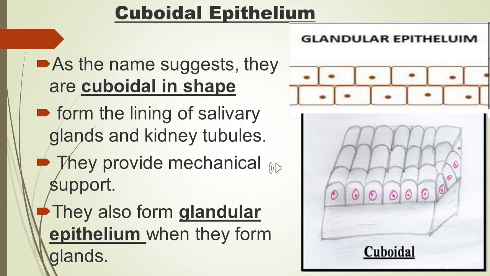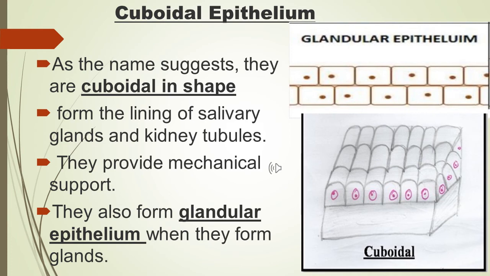The last type of epithelial tissue is cuboidal epithelium. Again, as the name suggests, they are cuboidal in shape. They are found in lining of salivary glands and kidney tubules. The cuboidal cells are about as tall as wide, and it helps in protection, secretion, absorption, etc. This is all about the cuboidal epithelium.